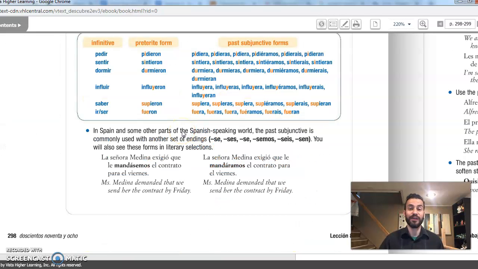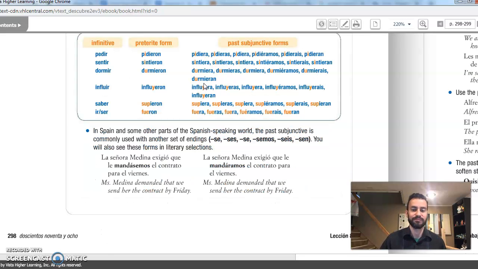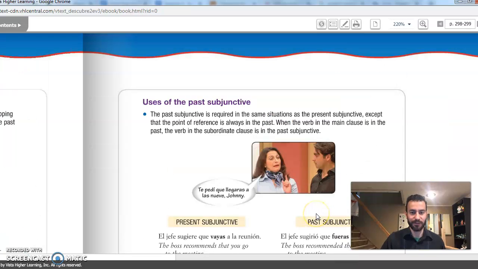Now here's a curious thing. This is actually something very unique from Spanish, because in Portuguese, we only have the se ending. We don't have the ra ending. On the other hand, we actually have a different verb conjugation that they don't have in Spanish anymore. But that's another story. All right, so let's go to the next page here so we can finish up.